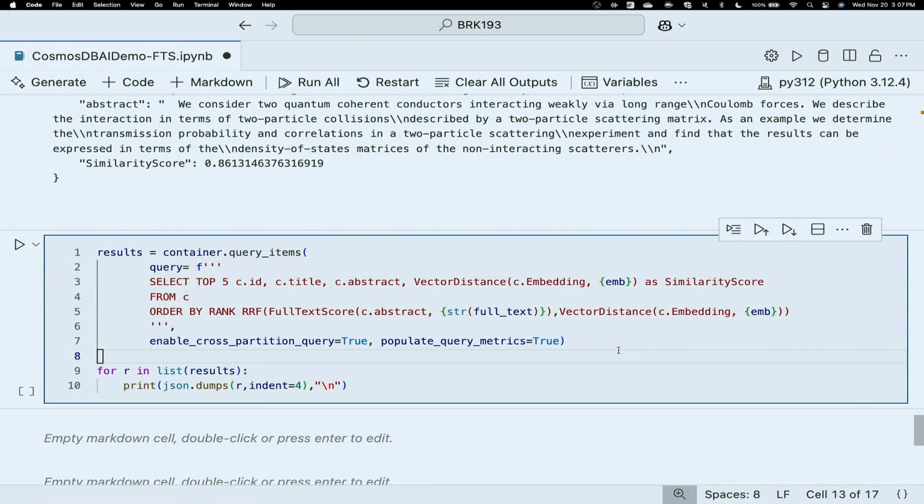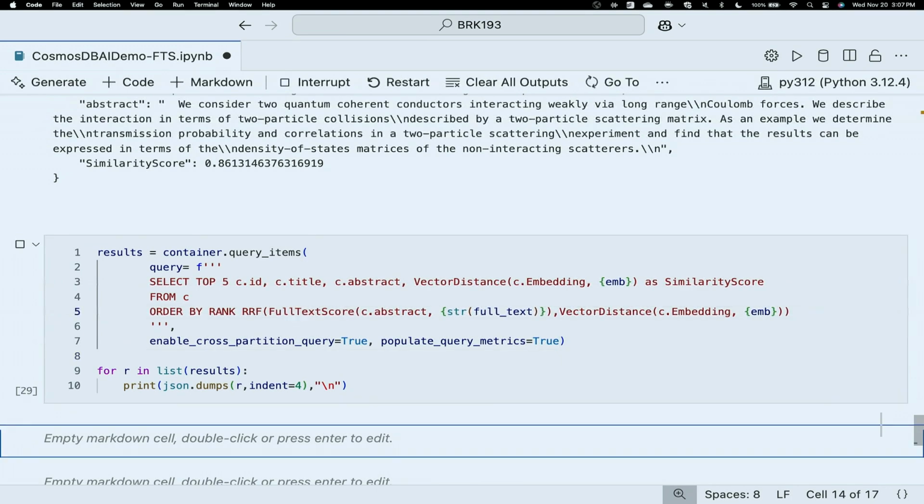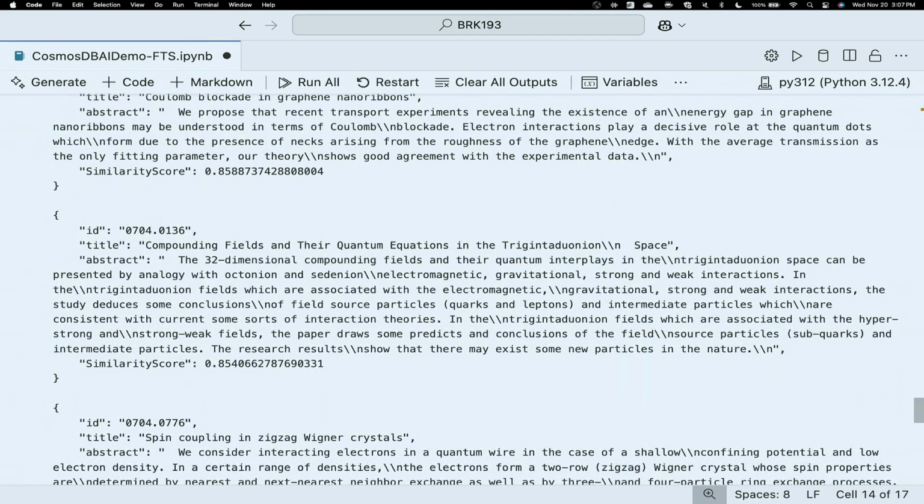Now we can combine the results together, right? So the query looks very similar to our vector search query, except this time we're ordering by the rank of the RRF function. And the RRF function will fuse together the results from our full text score, so our BM25 score, and our vector similarity score to give us more relevant results based on the semantic understanding that comes from vector embeddings and those embedding models, as well as the text-based ranking, the text-based importance from BM25.